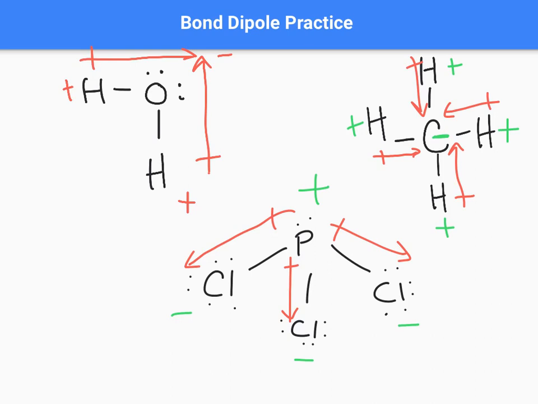Now, obviously, we're not talking about these charges being the same as an ionic compound. We're just referring to them being partially positive or partially negative. And so it's not going to be, as mentioned, all the way positive or all the way negative, but it is enough to make a difference.